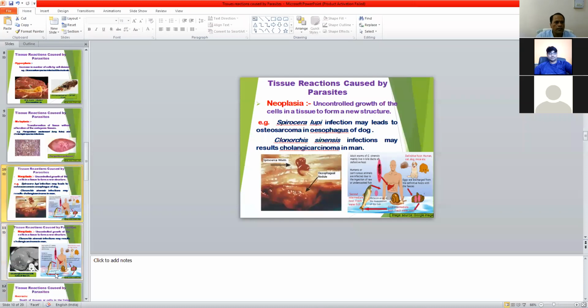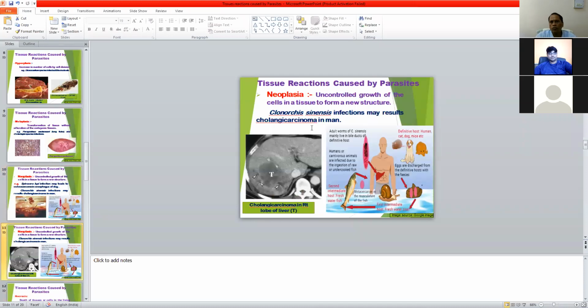Then during Clonorchis sinensis infection, known as the Chinese liver fluke, cholangiocarcinoma may result, because the adult Clonorchis sinensis, another name Opisthorchis sinensis, is commonly found in the bile duct of the dog, cat, and man also.